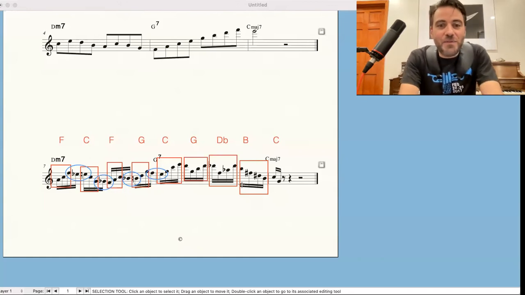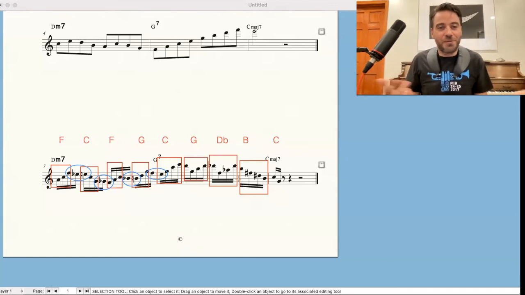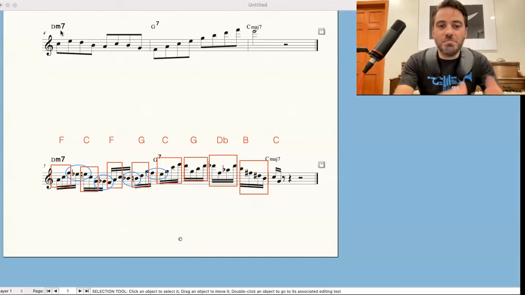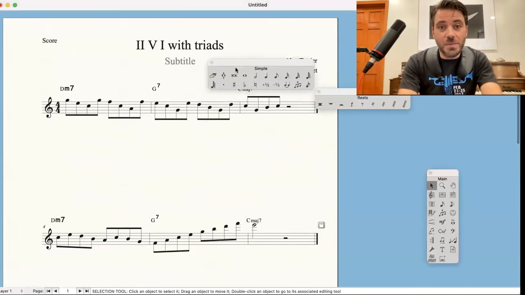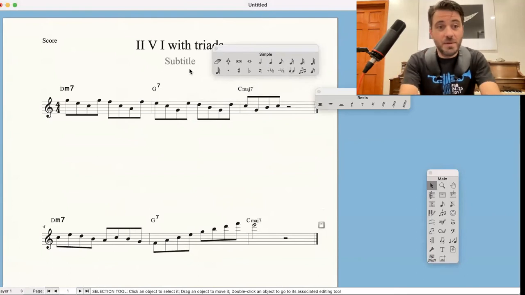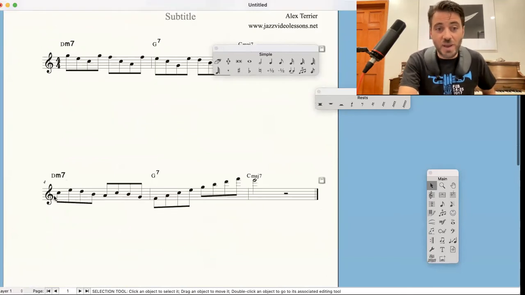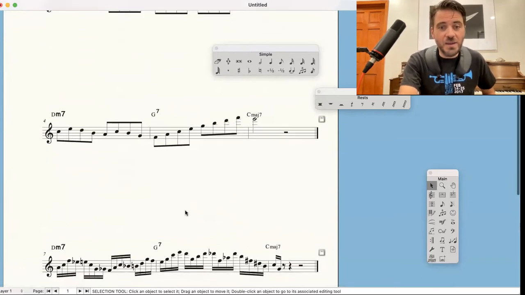All right. Okay, my friends. So here are 3 phrases that you can use. Have fun practicing those phrases. Again, using exclusively the 1, 4, 5, start with this one. This one is the easiest, the most straightforward. So practice this in all 12 keys. Then you can try this one. Obviously, you're going to have to do some octave adjustment here, depending on your instrument. On the saxophone, you're going to have to adjust the octaves here.